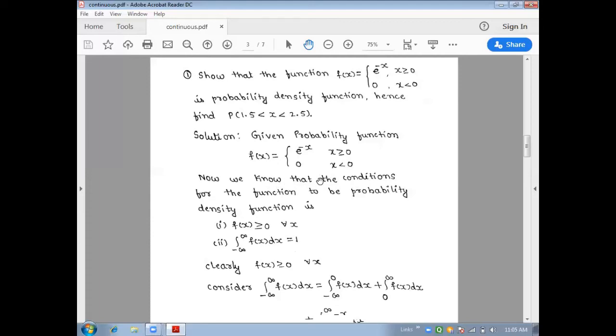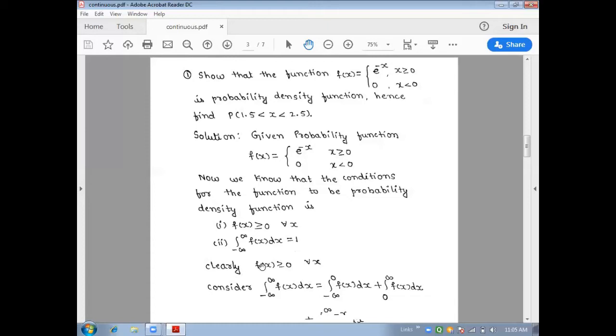Now we know the condition for the function to be a probability density function. What is the condition we have? The first one, f of x is greater than or equal to 0 for all x. Second one, the integral from minus infinity to plus infinity of f of x dx equals 1. If the function satisfies these two conditions, then we can say f of x is a probability density function.